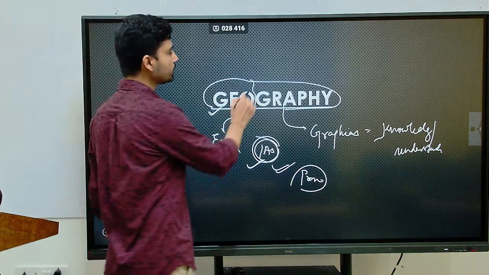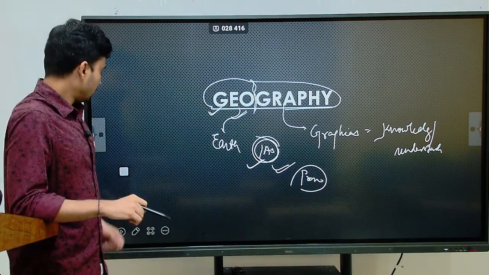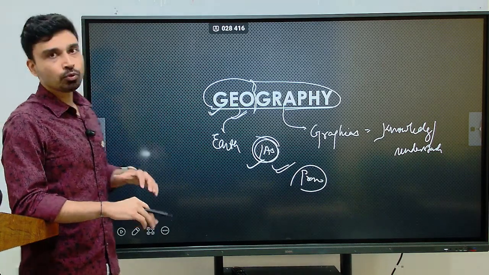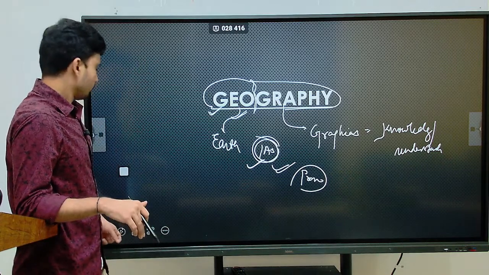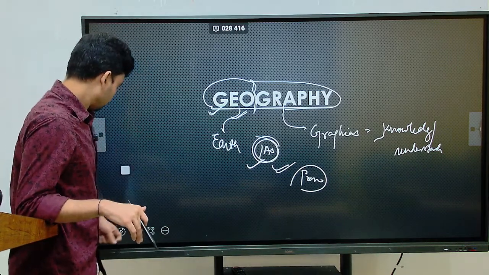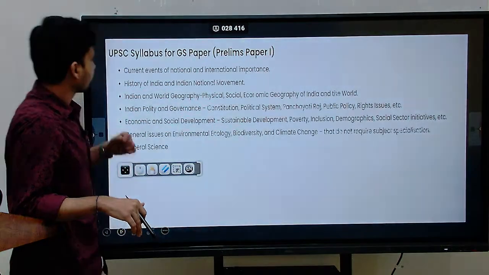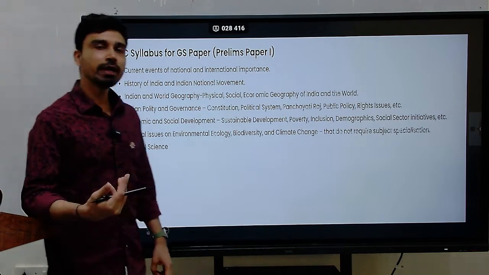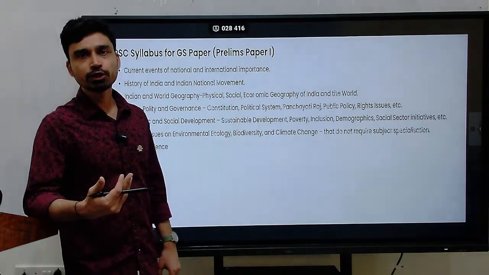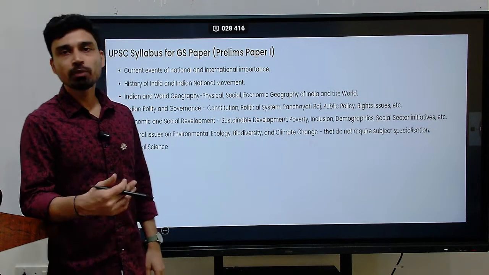So let us try to understand what is the best approach if you want to study geography. Before understanding the approach, we should try to familiarize ourselves with the syllabus of geography. If you look at the syllabus given by the UPSC, as we know, we have two stages. One is the prelims examination. We have General Studies Paper One, where the questions are multiple choice in nature.